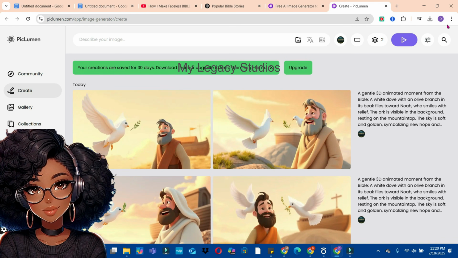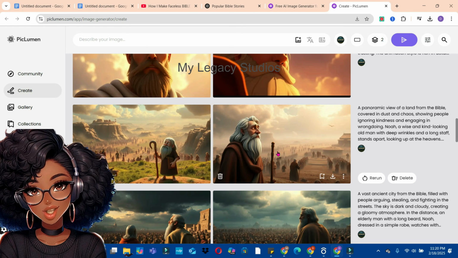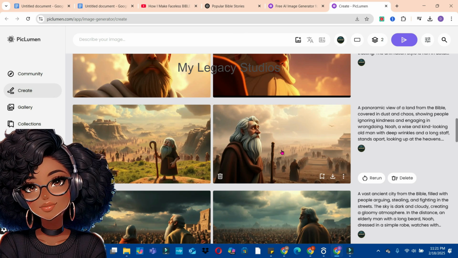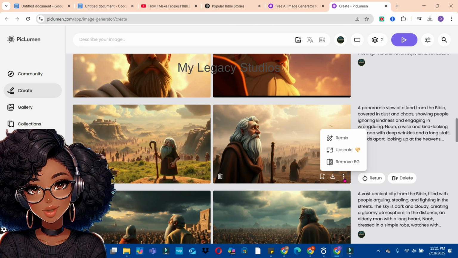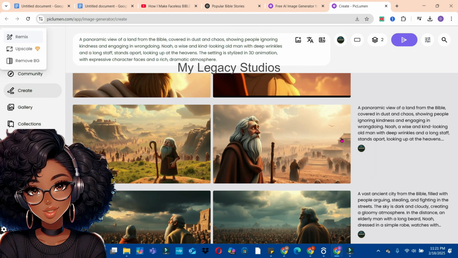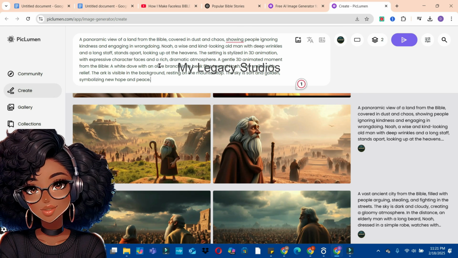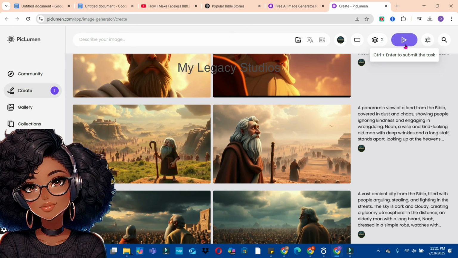Now you can see from the last image the AI generated for me, the image it provided is different from the images we have from the beginning. These are the first images of Noah that this AI provided for us. So to maintain consistency, we are going to remix this image or use the seed of this image to generate the last one. So what I'm going to do is to bring my cursor here, click on the 3 dots and click on remix so that we get the same image. So what I'm going to do is to add the next prompt I have like this to this prompt and click on the submit button to see if we are going to get the same image of Noah there.